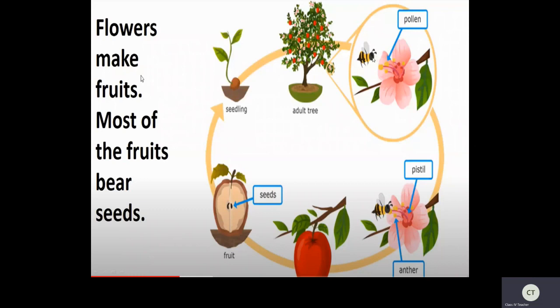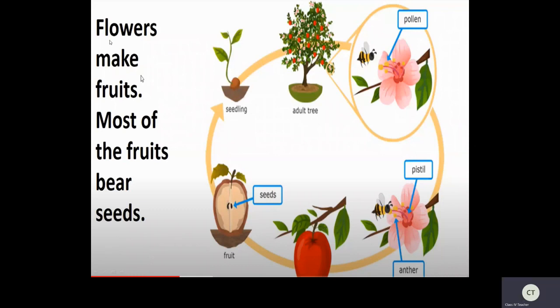Now these flowers, with the help of insects, will transform into fruit. Now if you cut this fruit, you will see the seeds inside. Now these seeds again, if you sow them, will grow into a new plant. So this is a cycle, children.